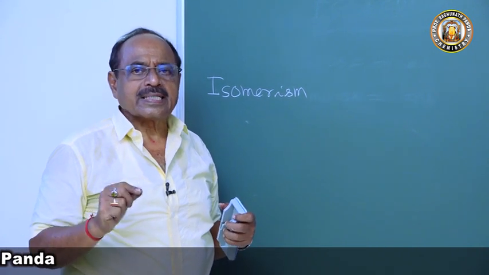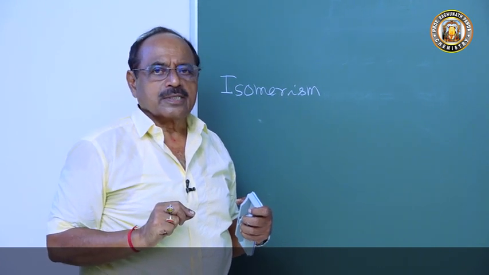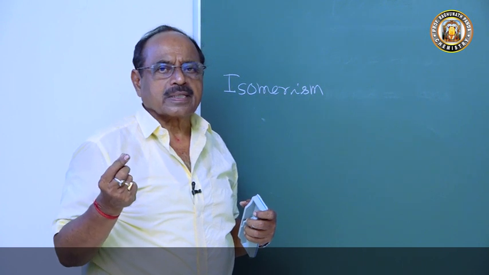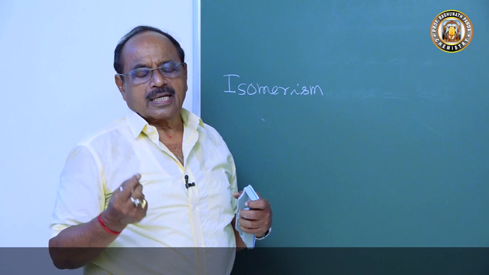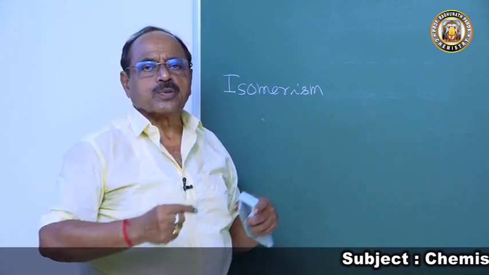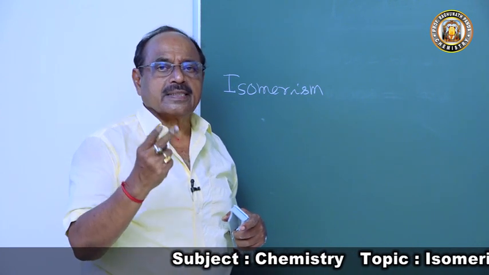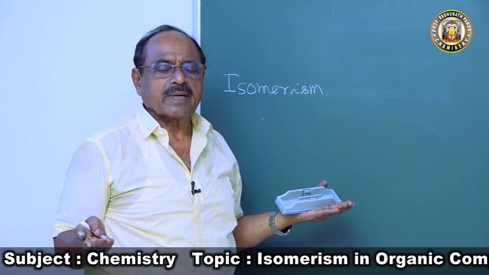Because in space the carbon atom undergoes different types of hybridization. When you come to the sp3 hybridization, the four sp3 hybrid orbitals are projected toward the four corners of a regular tetrahedron. So three of them are in one plane, the fourth is in another plane. So with respect to space, you have two types of arrangement here. They are in the same plane or in different planes.